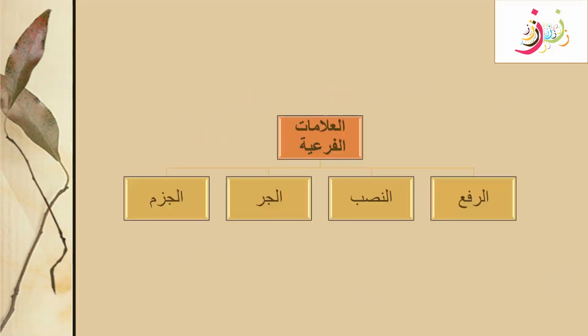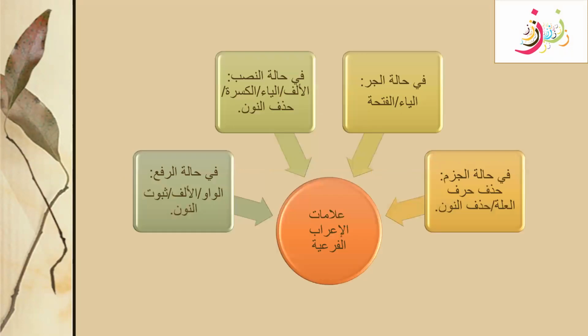So what are alamat far'iyya? Again, we have these four main states, rafa, nasab, jar, and jazm. Today we are going to, inshallah, learn about halat rafa, which is represented by the alamat far'iyya: waw, alif, and thubut noon. For halat nasab, we are using alif, ya, al-kasra, and hadhf noon, and inshallah we will learn them.